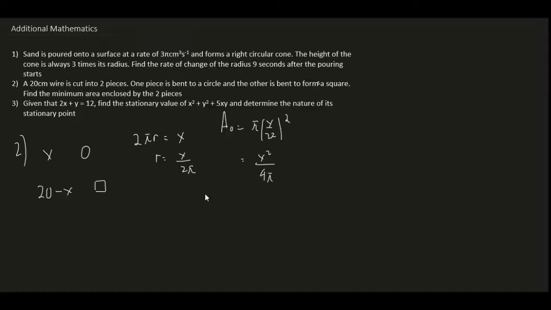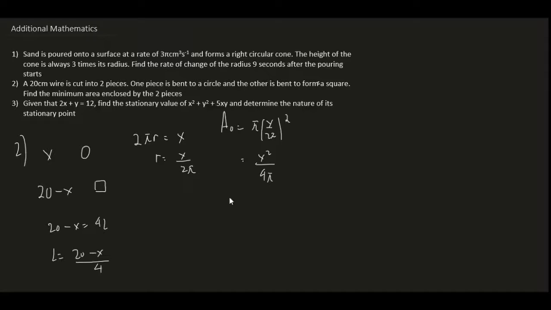Let's go with the square now. We know that 20 minus x is equal to 4L, which is basically the perimeter of the square. So L will be equal to 20 minus x over 4.